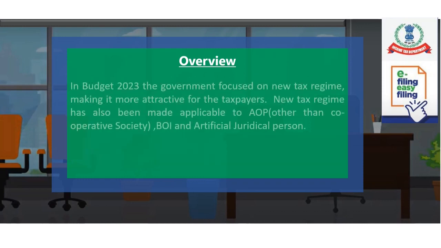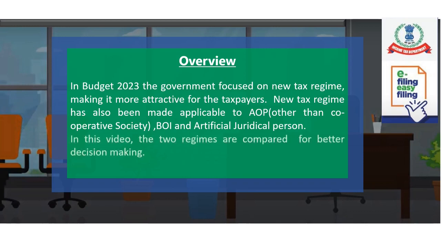In Budget 2023, the government focused on the new tax regime, making it more attractive for taxpayers. The new tax regime was also made applicable for association of persons. However, it was not made applicable on cooperative societies. The scheme was made applicable on body of individuals and artificial juridical persons. In this video, the two regimes are compared for better decision making.